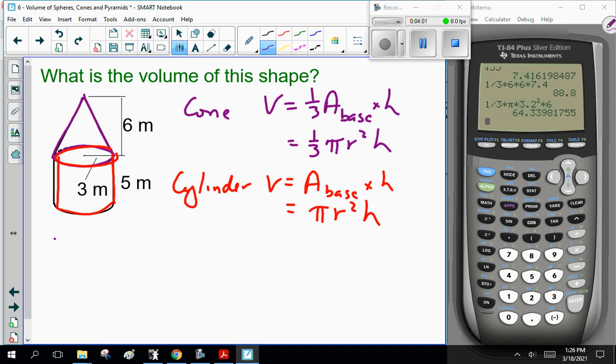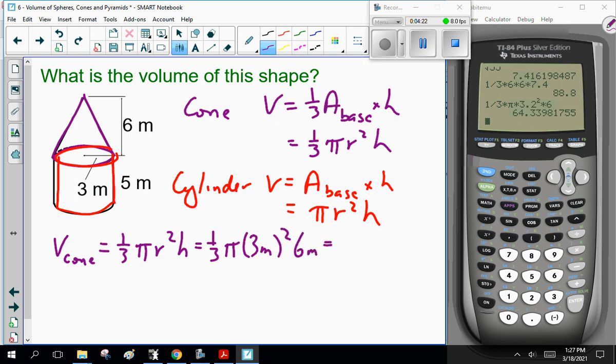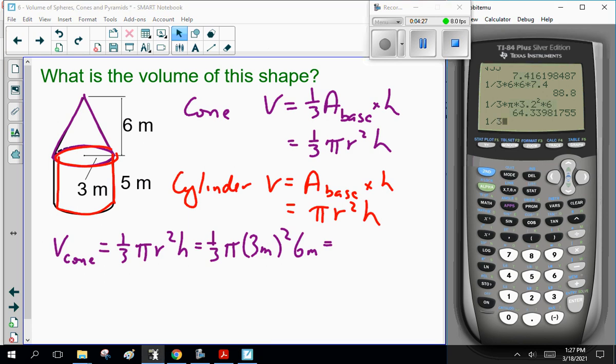So, let's do the volume of the cone. That's 1/3 pi r squared h. It's going to be 1/3 pi times the radius of 3 meters squared times the height of 6 meters. Let's see if I get that right. 1 divided by 3 times pi times 3 squared times 6, 56.5.